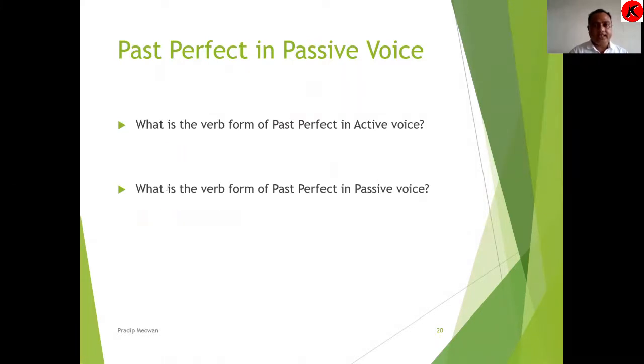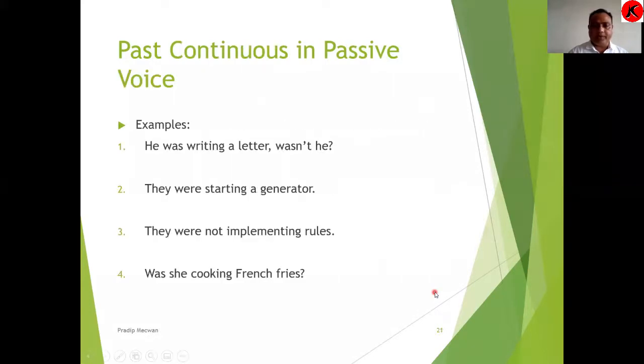Okay, we shall discuss past perfect and how past perfect can be changed. We have 4 examples here. He was writing a letter. He was writing a letter. So let us solve this one. It is a question tag. He was writing a letter, wasn't he? Now, as I said in the beginning, we will worry about the question tag in the end, not in the beginning. We will solve the sentence up to here.